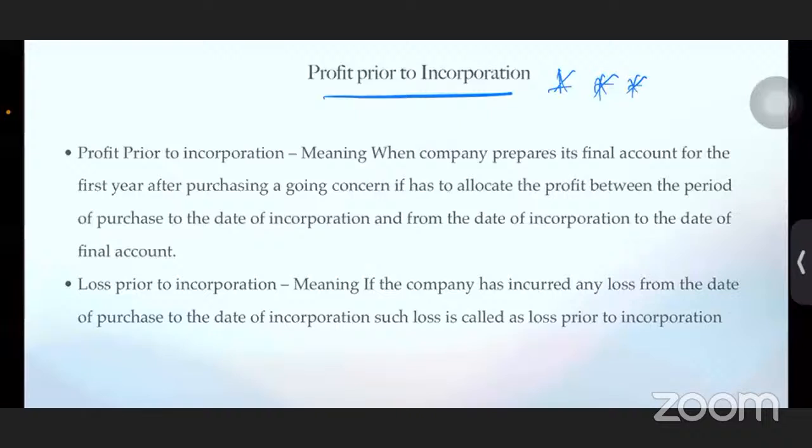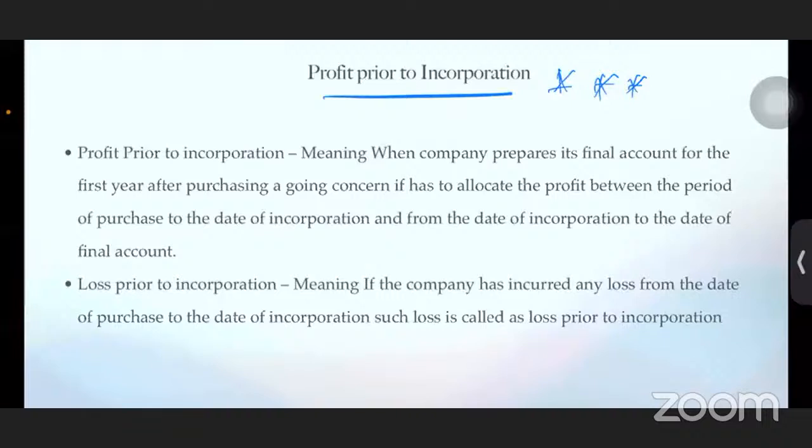Say, for example, for the first 3 months, he was in a partnership, and for the rest of the months, he became a company. The first 3 months, April, May, June, was not a company. That was a partnership firm. After 3 months, that is after June, it has been converted to a company. Still, we should calculate, right? For the 3 months, he has to follow partnership accounting and calculate the profit. That is what profit prior to incorporation.